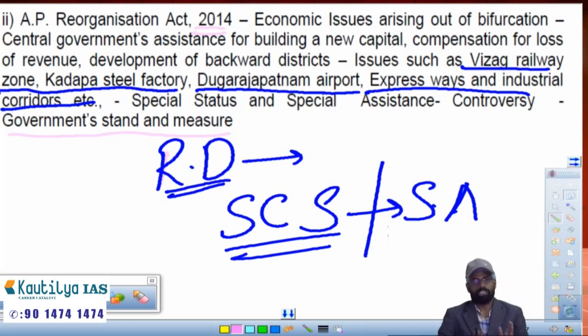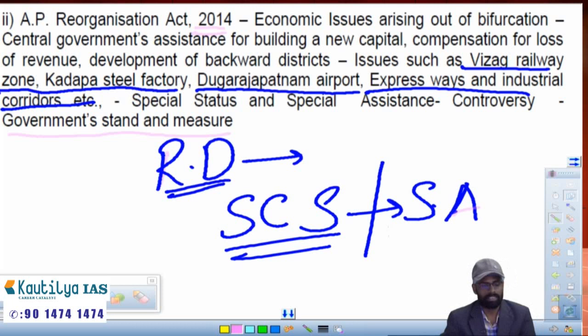So the first 4 chapters give the basics of the Indian economy, and the 5th chapter deals only with issues related to AP. And the first 4 chapters give the basics to know the different dimensions of AP economics also, like poverty, unemployment, special category status, those things.